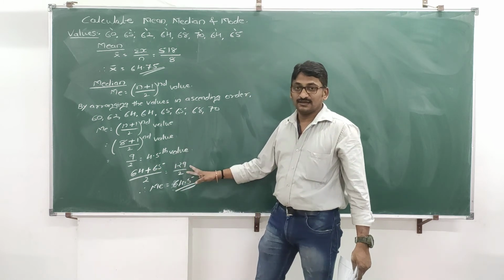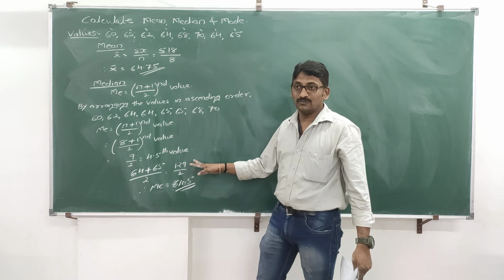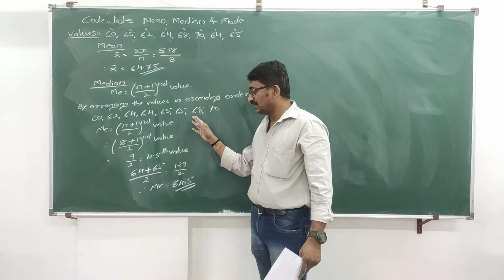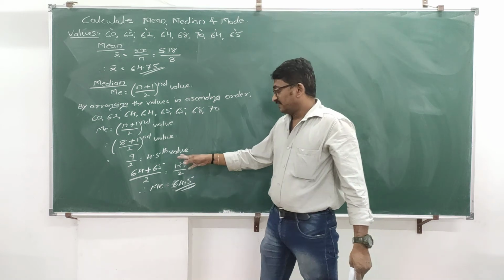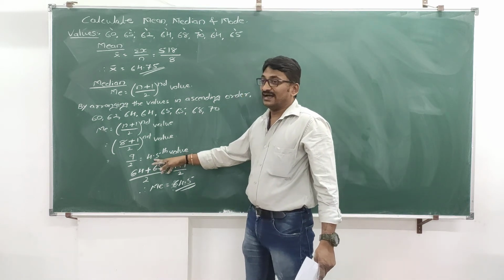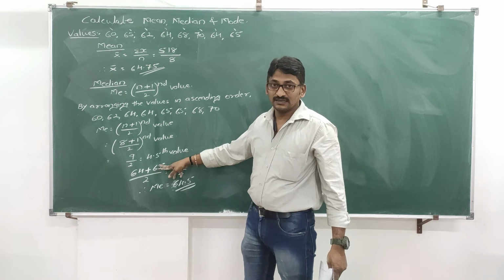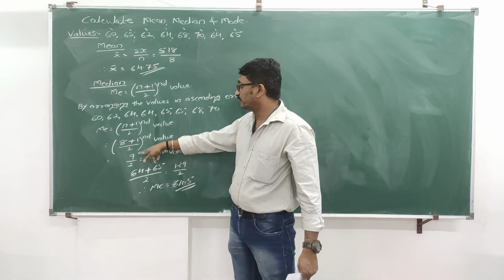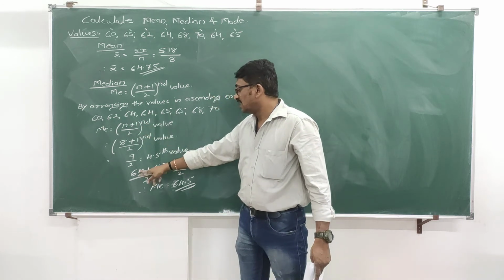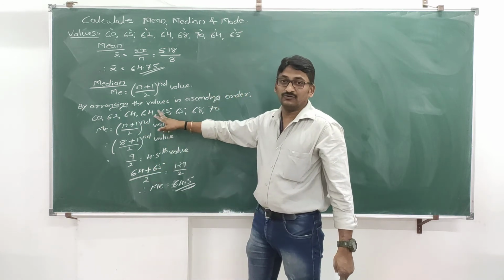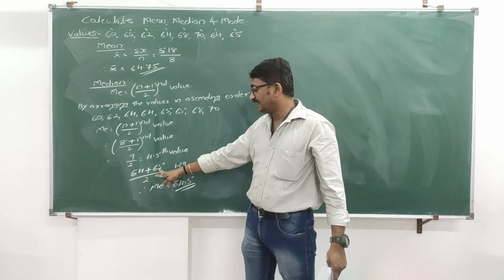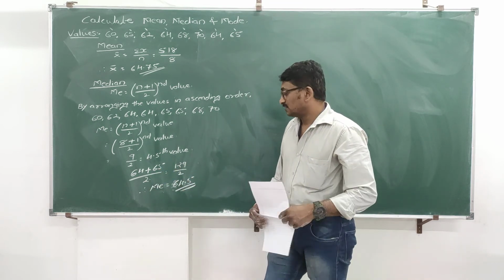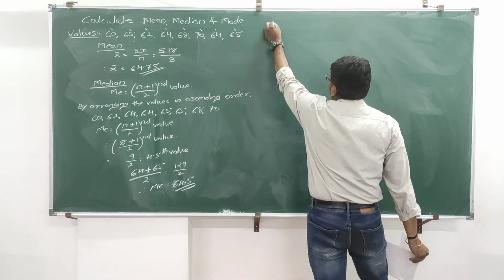In this problem, it is there, no doubt. But in other problem, it will change. Okay? Clear this procedure? If this value comes like 4.5, 5.5, 6.5, always consider main value first. Now your main value is 4. Fourth value is 64. Write down this, plus next value to main value, that is next value is 65. Add it, divide it by always 2. You will get the answer of median.